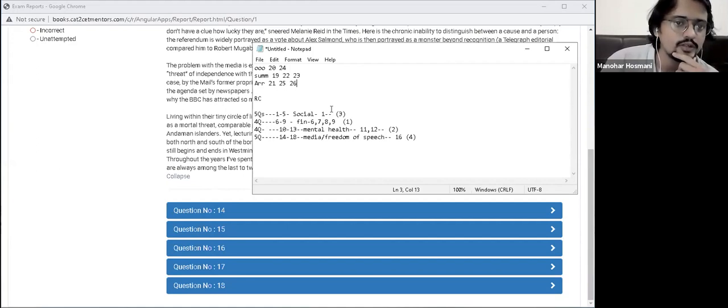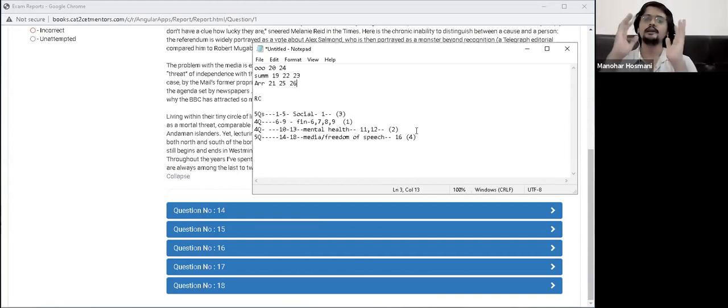More factual question than an easy one. Which one would you prefer? Okay. Very good, Saurav. I'm glad you're thinking. So Saurav, if media freedom of speech wale question mein there were more objective questions, then I would still have gone first for finance, okay, and second for media freedom, because there are only 2 objective questions in mental health and it's a small passage. But say either mere 3 objective questions hote the, okay, then it becomes about trade-off.